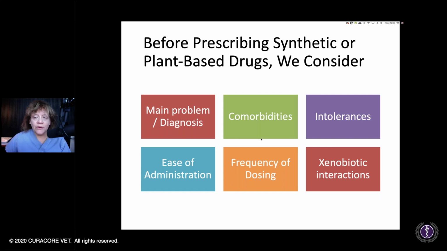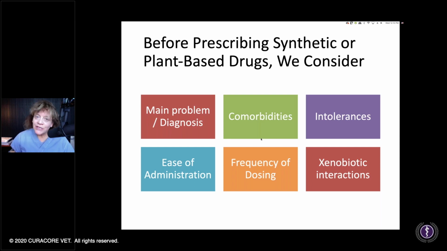So all these things are important, not only the comorbidities, but what are they intolerant of? So we need to know what are the ingredients in that supplement or product? What's the ease of administration, thinking cats or lizards or whoever? The frequency of dosing, because sometimes with botanical products, you need to have it dosed a bit more often than with pharmaceuticals. Xenobiotic interaction. A xenobiotic is just something that is foreign to the system.